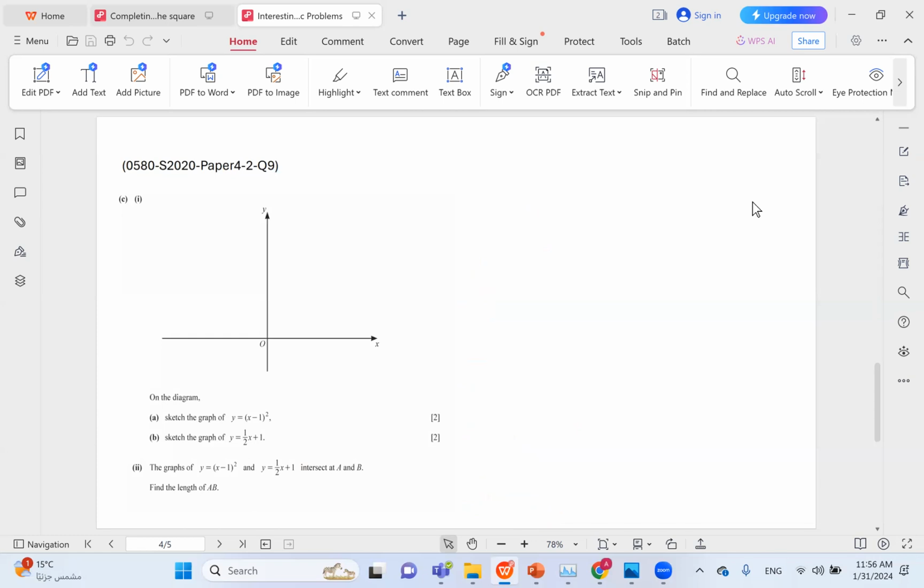This is a graphing problem. We are required to sketch the graph of y equals (x minus 1) all squared. Always be aware of where it cuts the x-axis and the y-axis. These are the main points that you need to be aware of. And in case of quadratics, it might be a good idea to consider the vertex as well. So a quadratic equation looks like this: (x minus h) squared plus k. And the vertex is basically h and k.